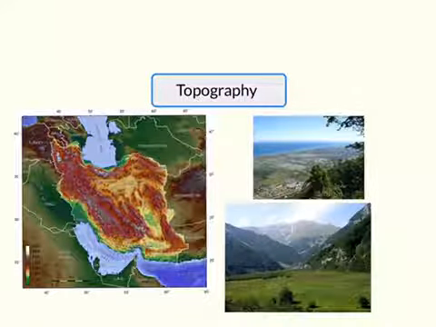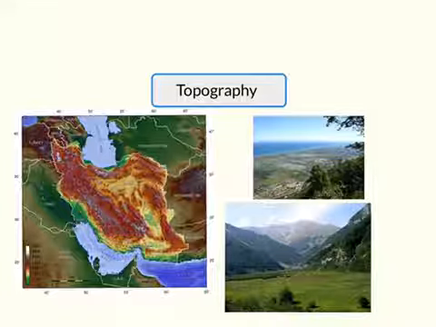Now it's time to look at a different side of Iran, and the side that many people do not see or think possible. The pictures on the right are pictures of the Alborz Mountains north of Tehran. This is a region that borders on the Caspian Sea and thus receives a lot of rain, making the area very pretty. The bottom picture is a picture near Mount Damavand, which is the highest peak in Iran.